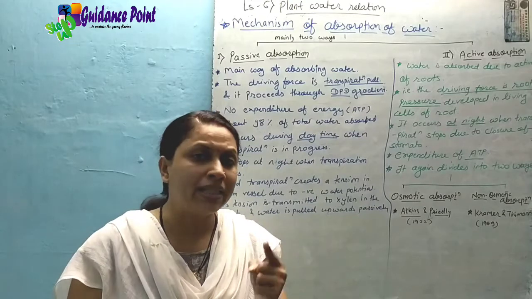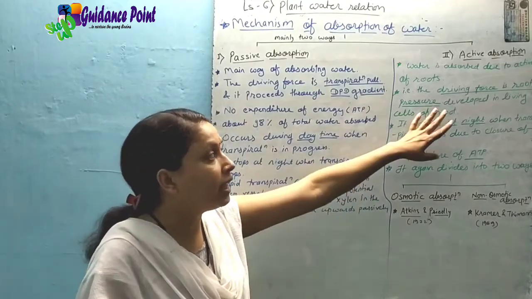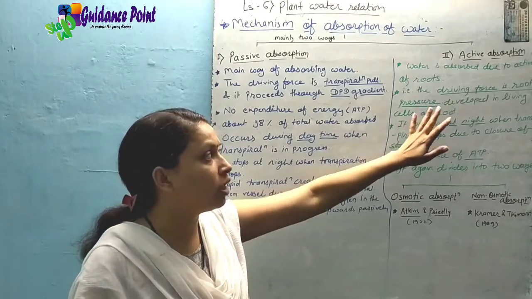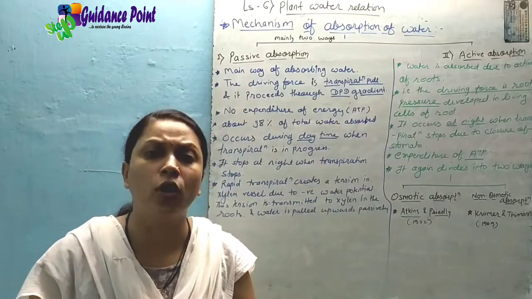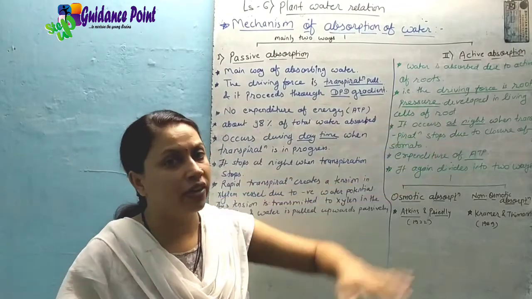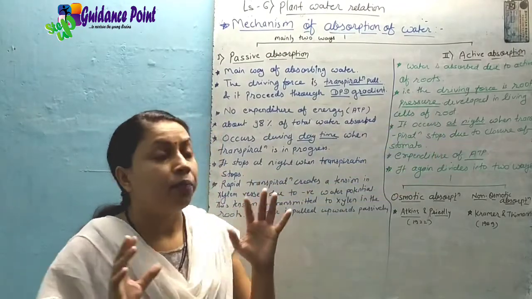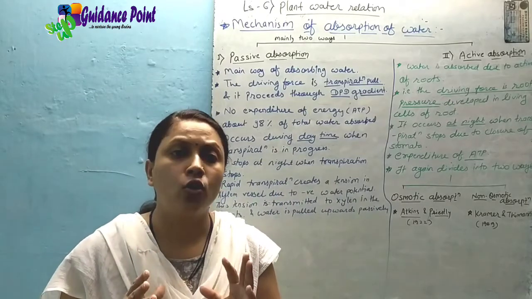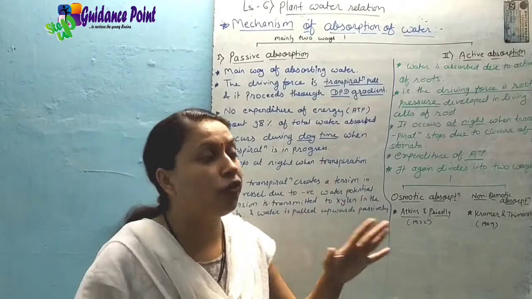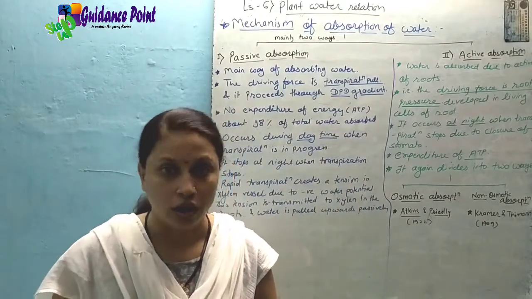लिविंग सेल्स. It means that the driving force is due to root pressure. ठीक है, मतलब ये जो ड्राइविंग फोर्स है यहाँ पर जो पानी को पुल कर रहा है, ये ड्राइविंग फोर्स somehow रूट प्रेशर की वजह से है. It means that the driving force is a root pressure that is developed because of the activity of living cells of a root. Understood?